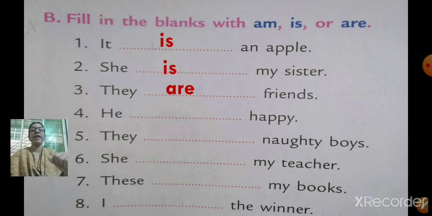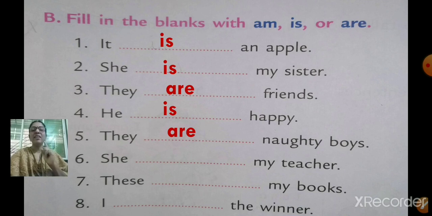Number 4, he dash happy. So, for he, which word you are going to use? Yes, he is happy. Very good. Number 5, they dash naughty boys. With they you are going to use are. They are naughty boys. Number 6, she dash my teacher. For she, what will you use?